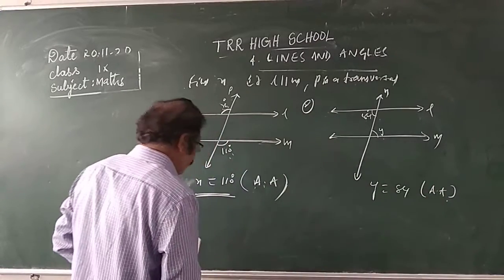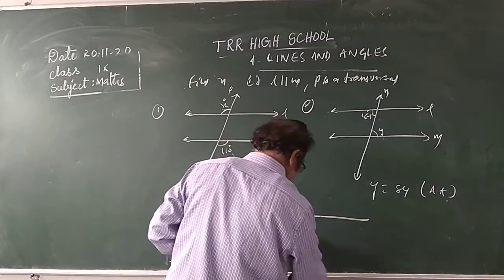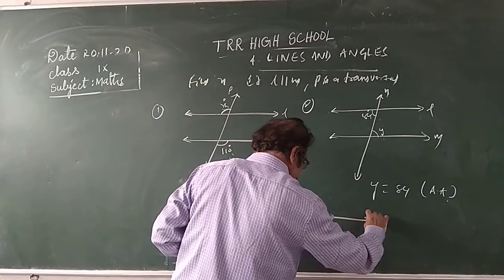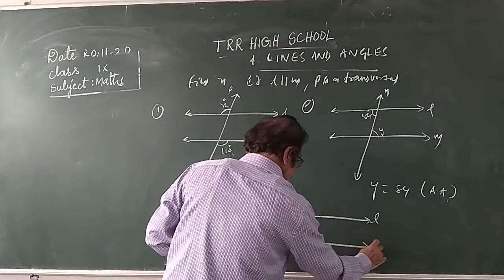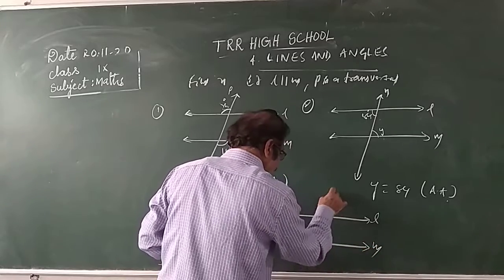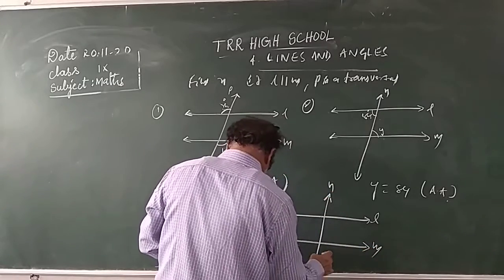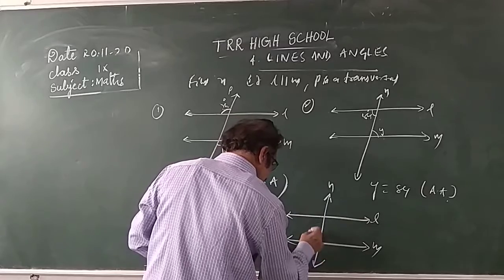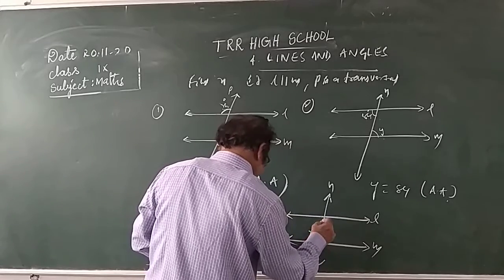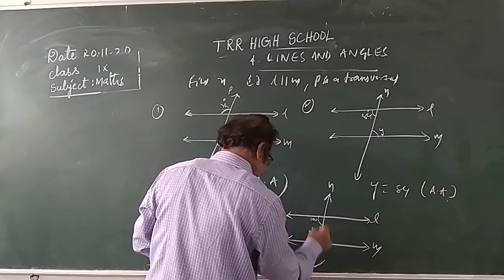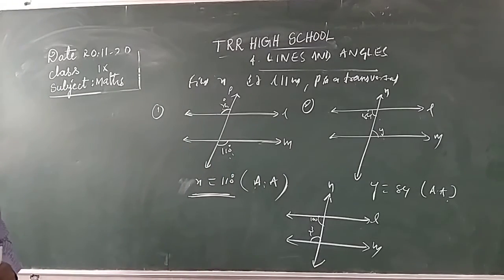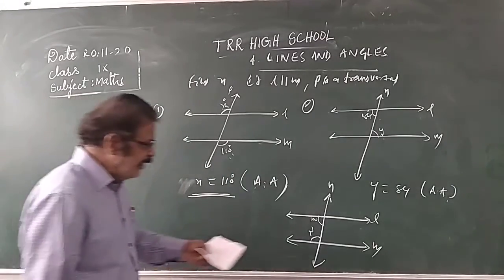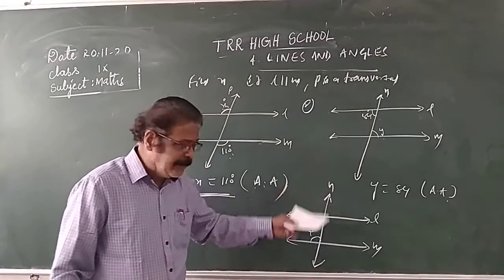So, alternate angles. One more problem I will give you. This is parallel to this. These two lines are parallel, L and M. N is a transversal. This is Z. This is 100. Where are the angles? 100 and Z angles. So, the parallel lines L and M are intersected by N.